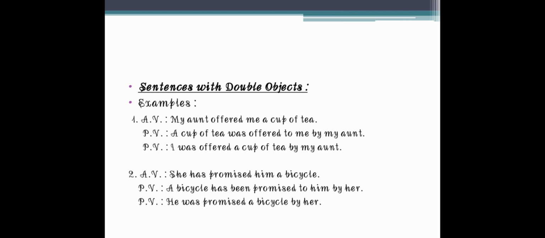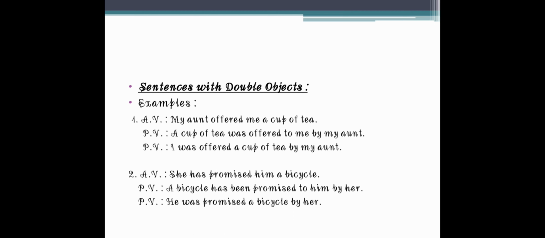Let us take one more example. She has promised him a bicycle. Has promised, sorry, it is a present perfect tense sentence. Then "she" is the subject, "has promised" is the verb, and "him" and "bicycle" are the objects.